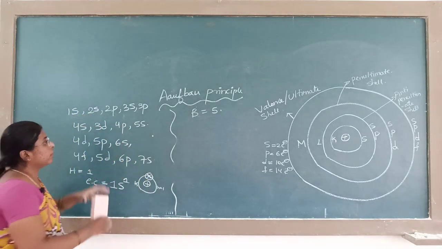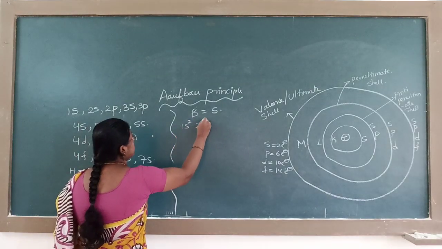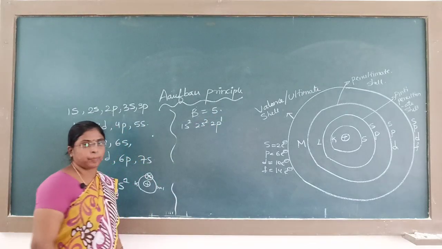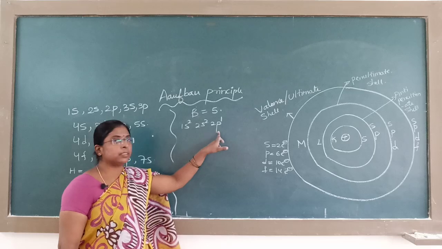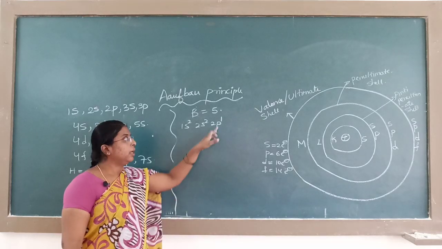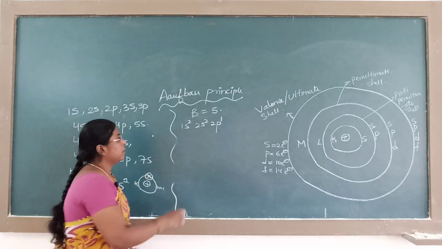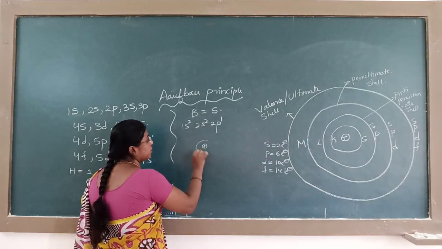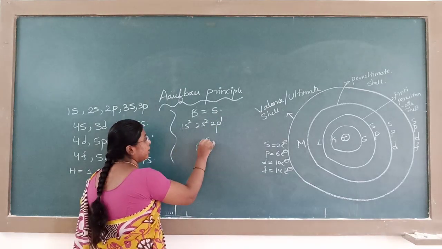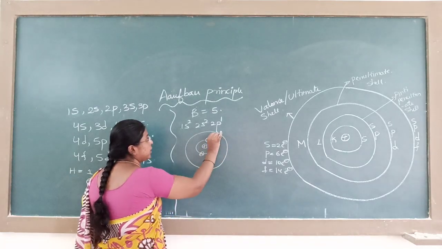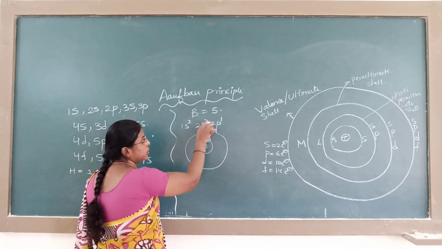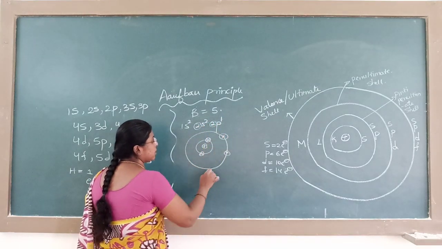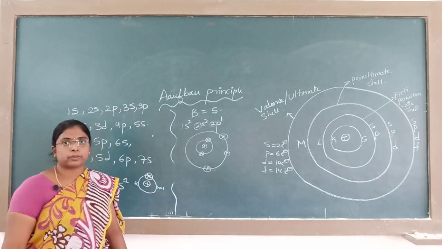How will you write the electronic configuration? 1s2, 2s2, 2p. Already 4 are there, and 5 means here 2p1. 2p means 2px, 2py, 2pz, and the electron will be in 2px. 2 plus 2, 4 electrons, and this is 5. So where are the electrons here? First shell n is equal to 1 has 2 electrons. The second shell has 2 electrons in 2s2, and 2p1. The 2 indicates the second shell. The total number of electrons in the second shell is 3.